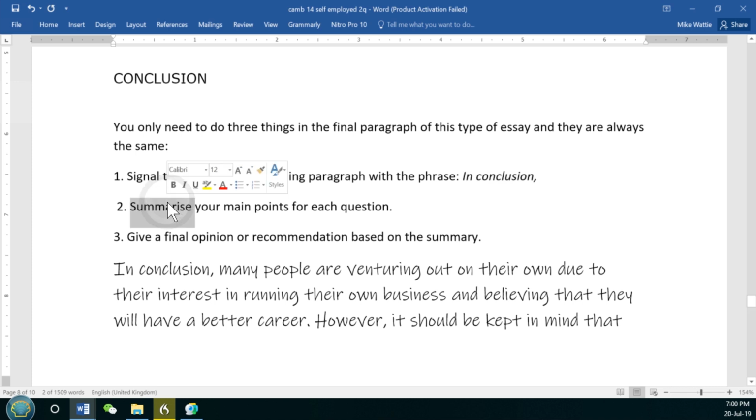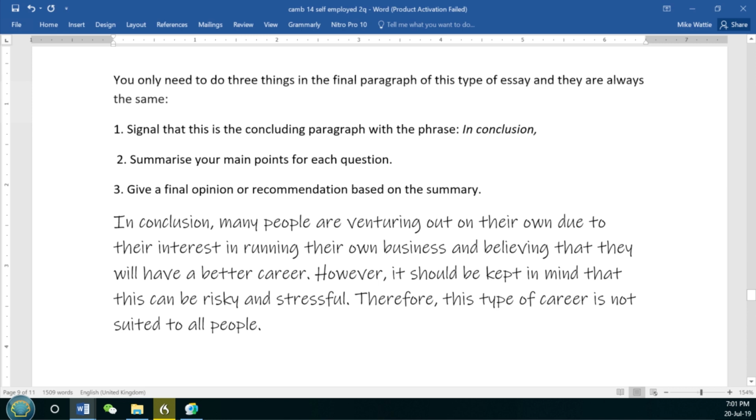The next thing we should do is summarize the main points from the body of the essay, the 2 reasons, the 2 drawbacks. Then, if time permits, the icing on the cake, give a final opinion or recommendation based on the summary that you write. This is what's needed for getting to 8 for task response. Alright, so let's have a look at our concluding paragraph then.